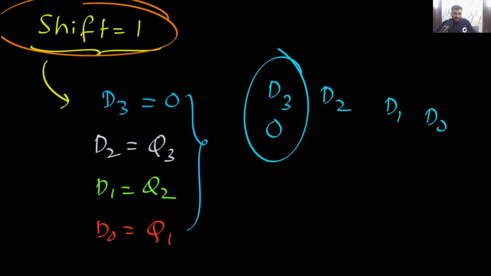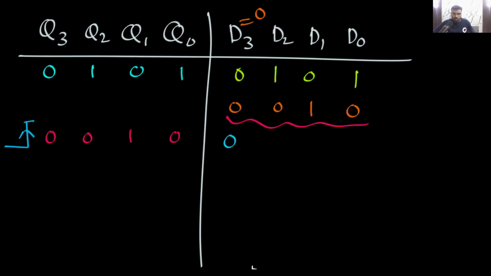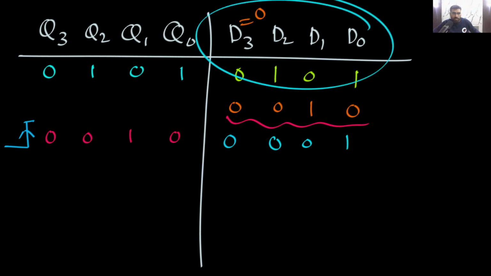That is fixed. That is always 0. And Q3 will be D2. Okay, Q2 will be D1 and Q1 will be D0. Yes or no? So very simple. This is what we are saying: D3 is 0, and this is 0, 0, 1. These will be the D inputs.